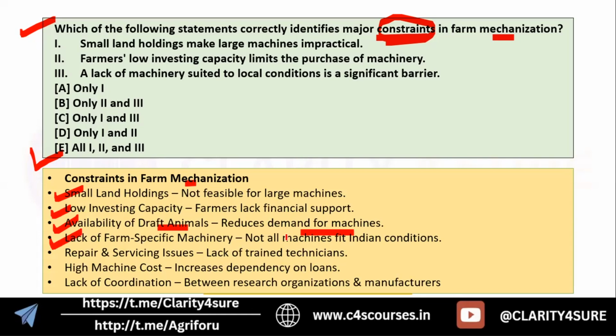We don't have all types of machines suited for different local conditions and different needs of the farmer. Then repair and servicing issues. Then high cost of machinery and lack of coordination between research organizations and manufacturers. These are some of the constraints for the low adoption of farm mechanization in the Indian agricultural context.